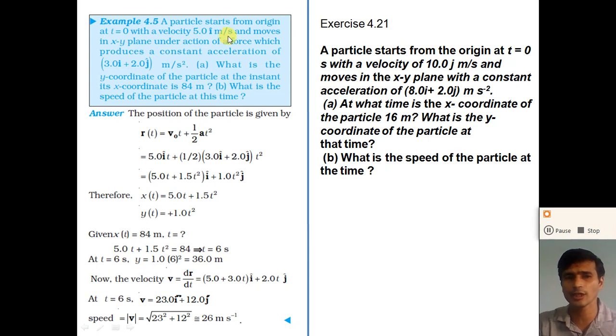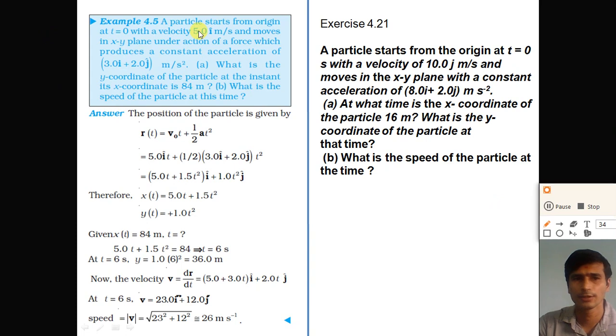So here the initial velocity v0 is given to you as 5 meter per second in vector form, and it moves in the xy plane under the action of a force which produces a constant acceleration of 3i plus 2j meter per second squared.